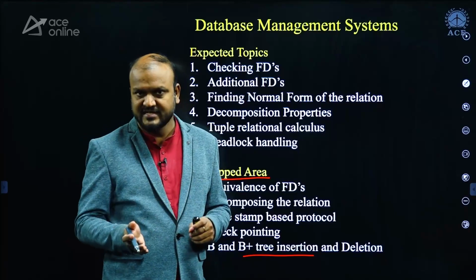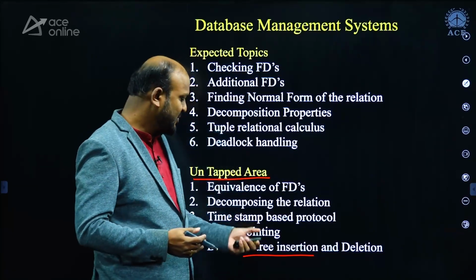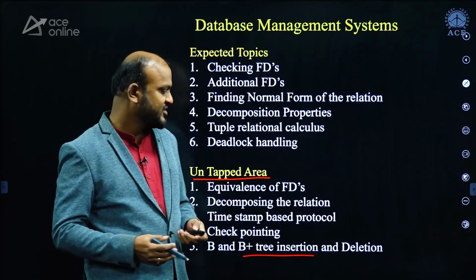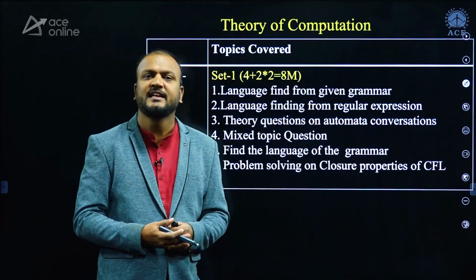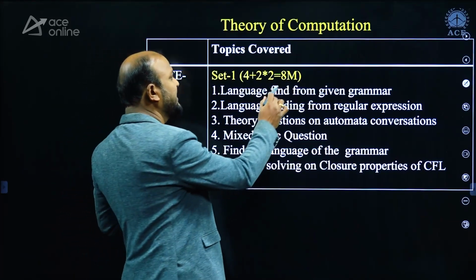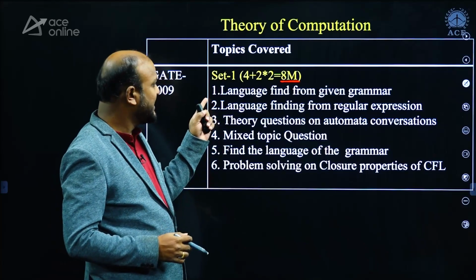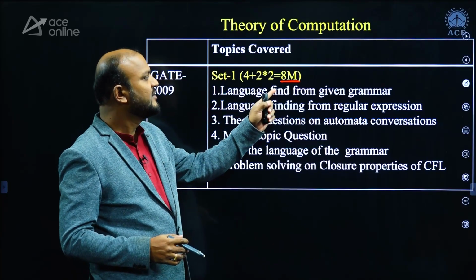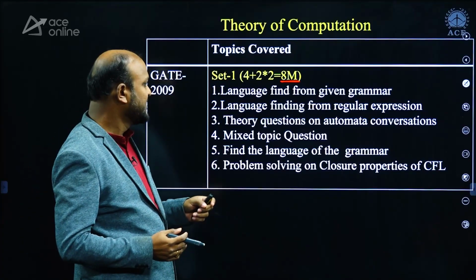After that, no question is given, and you can expect different ways of asking such questions on B plus tree insertion and deletion. Next, we'll go ahead with theory of computation, TOC subject for you. In 2009, there are 8 marks, and they have asked questions like language to find from given grammar. Grammar is given and asked to find what is the language.